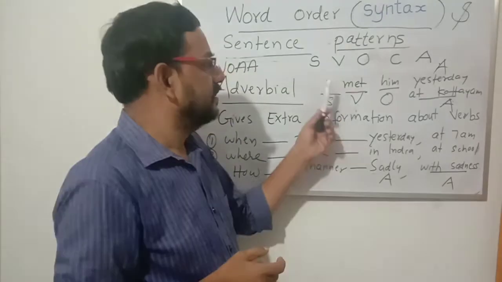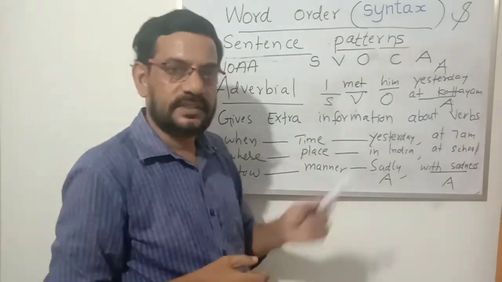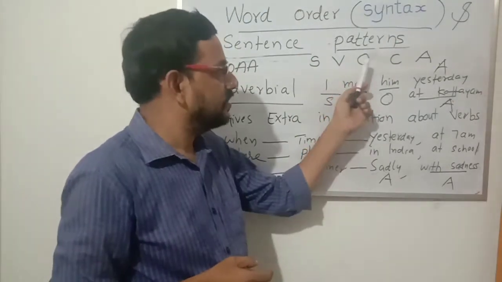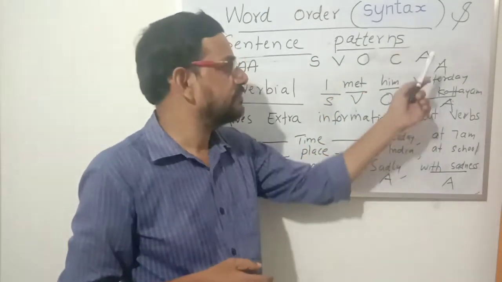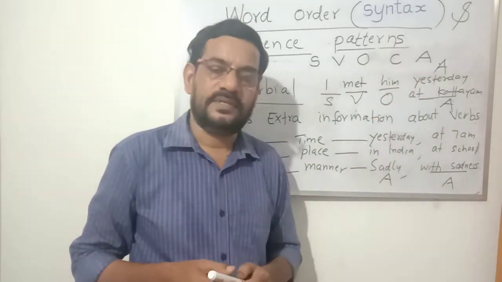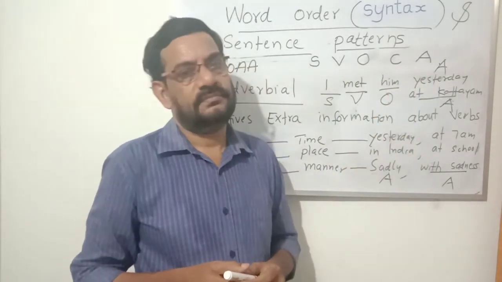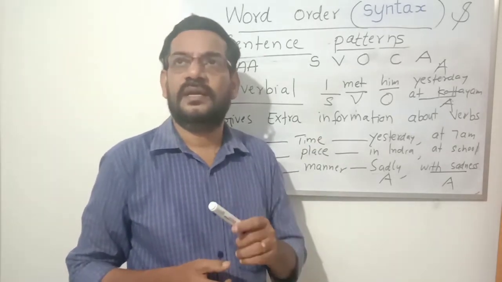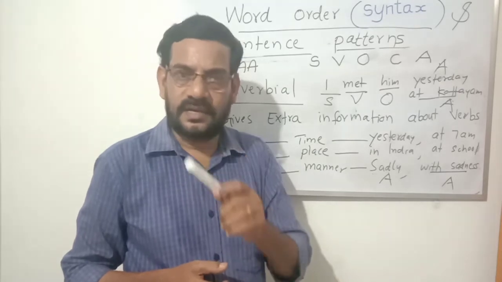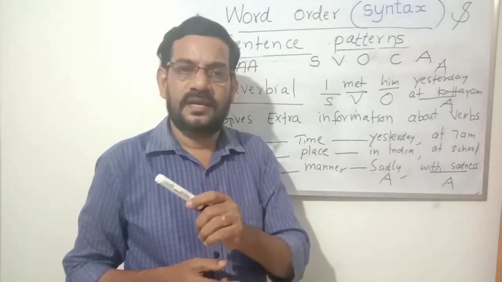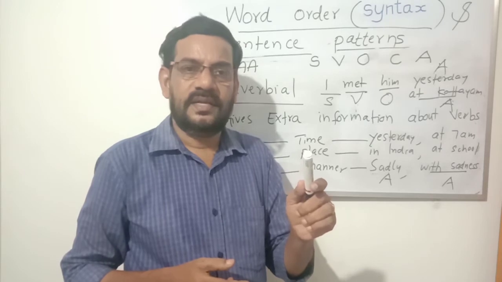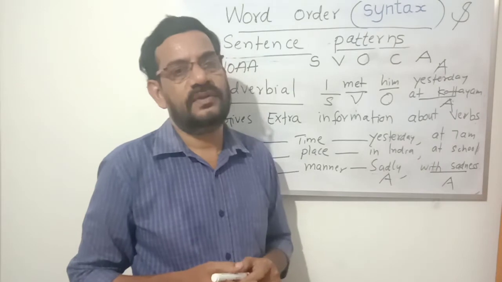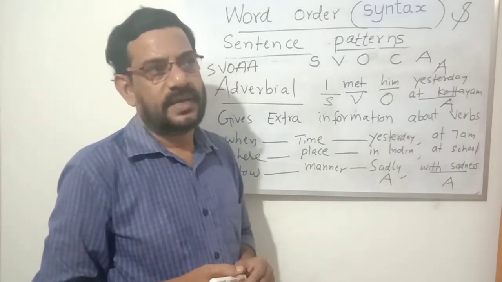Sometimes the verb may come first, sometimes the subject, sometimes the complement, sometimes the adverbial. Like "Yesterday I met him". Yesterday is an adverbial, so A has come first. "I" is the subject, "met" is the verb, "him" is the object. ASVO. That's a pattern.